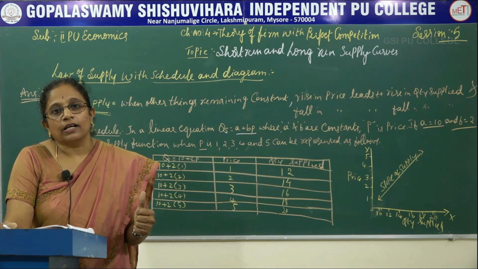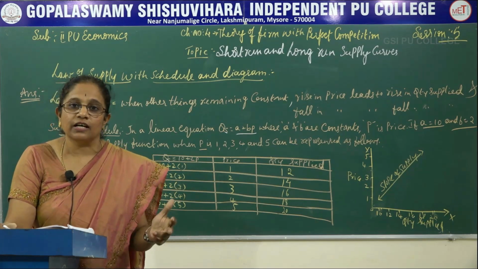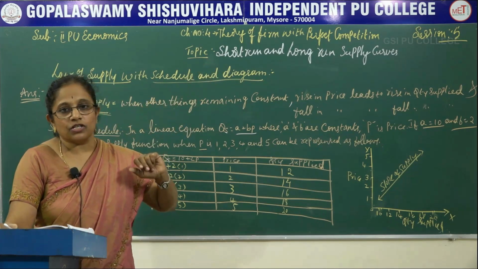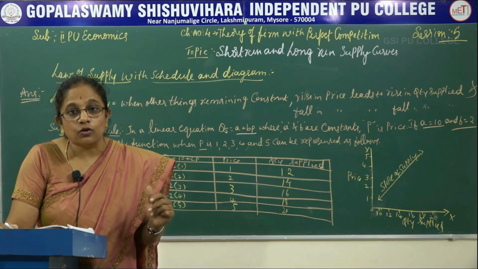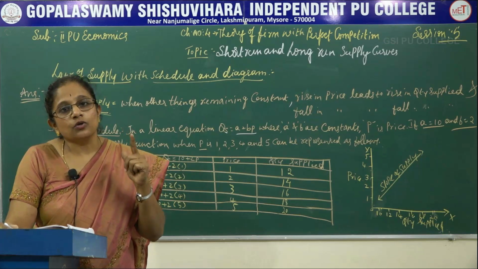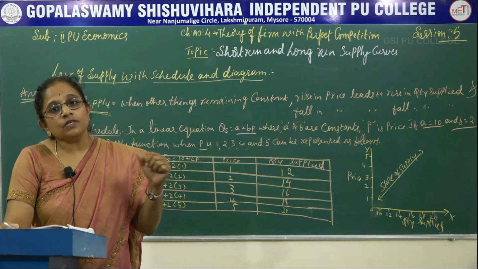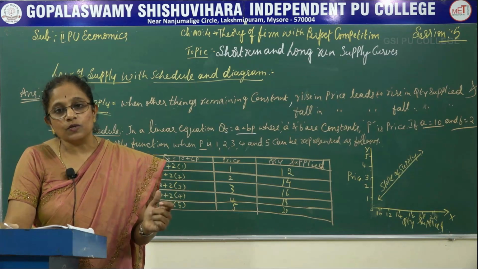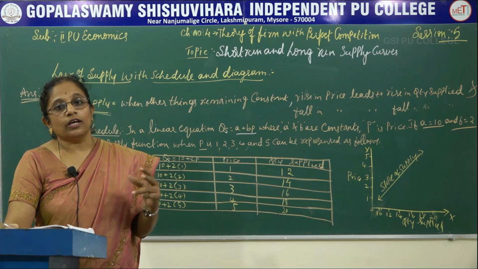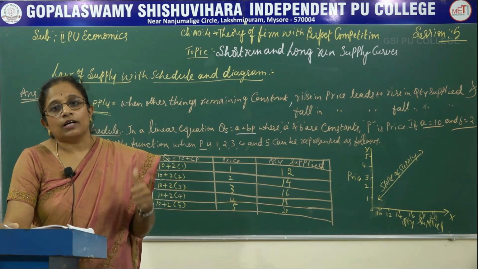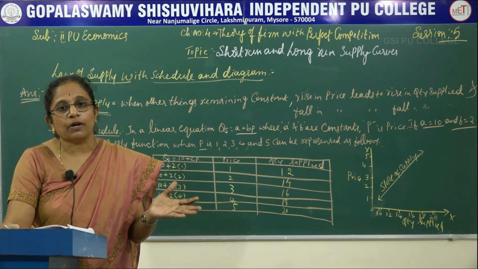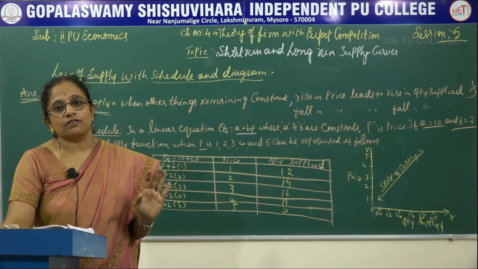Even expansion cannot be taken here, because in a perfectly competitive market, each firm is a price taker. If a firm under this theory of perfect competition wants to hike the price of its goods without the permission of the industry, then it is going to lose the market. Or if it reduces the price, again it is going to lose the quantity, or it has compromised with the quality also. So therefore, the public will not trust a perfect competitor if he either hikes the product's price or reduces the price of the product.